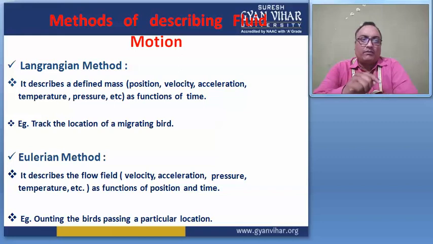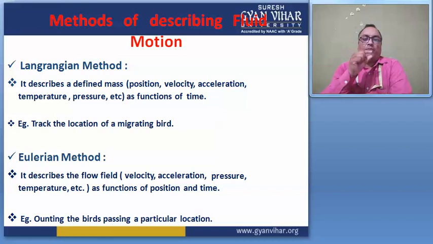As a function of time means it depends on the mass of the particle and is a function of time, and here we only track the location of the particle.